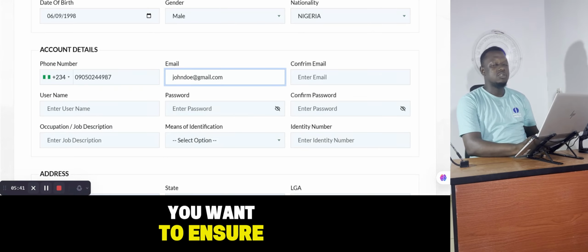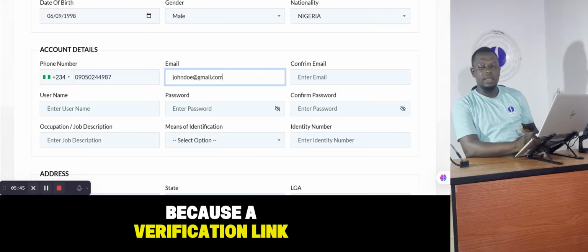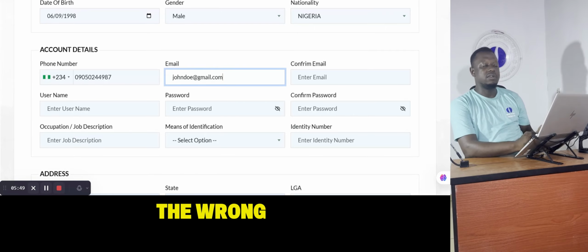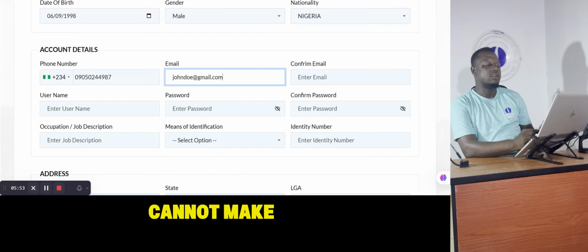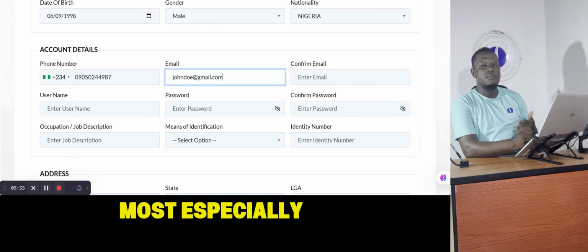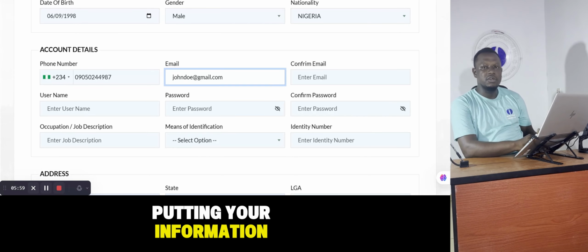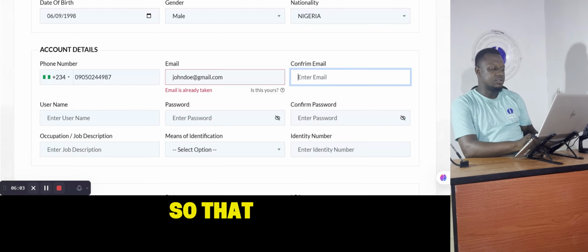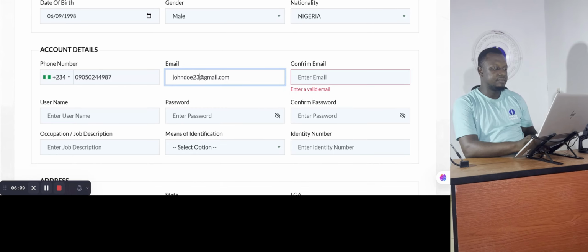Please ensure that you do not make a mistake in your email, because a verification link will be sent to your email. Once that link is sent, if you send it to the wrong email, it means you have to file a new application. You cannot make changes at this stage, most especially once you've made payment. So while you are putting in your information, take your time and cross-check each piece of information very well so that you are risk-free.